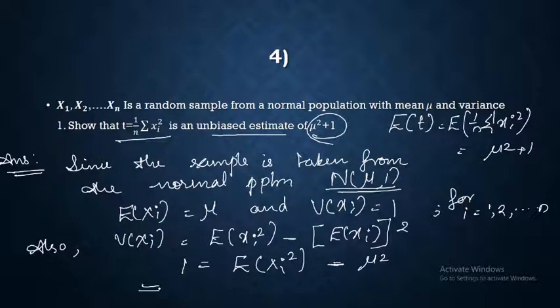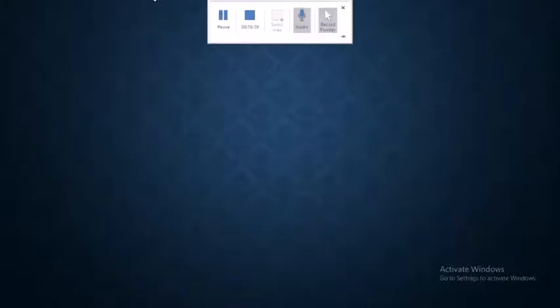This implies that expectation of xi square is equal to 1 plus mu square.